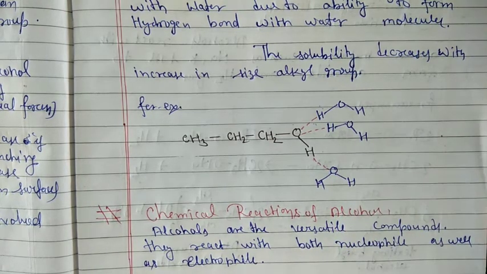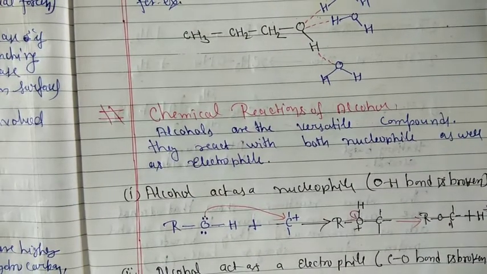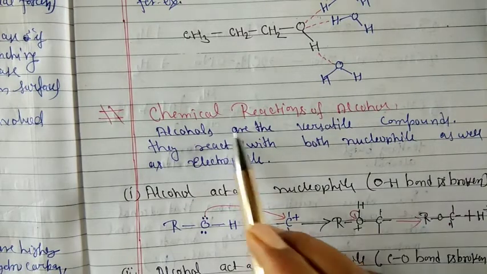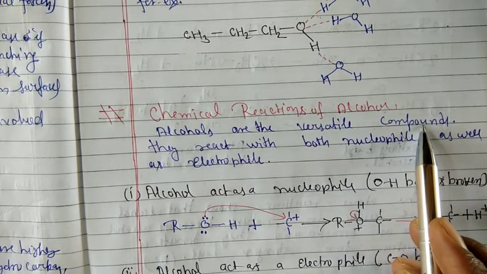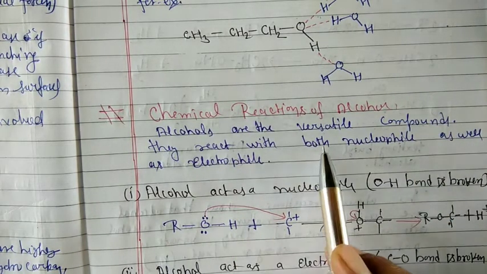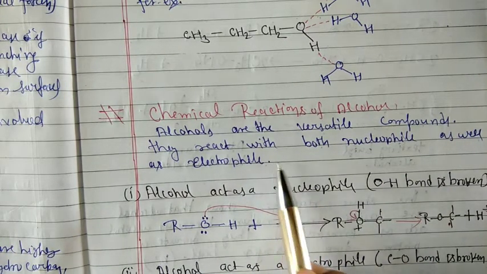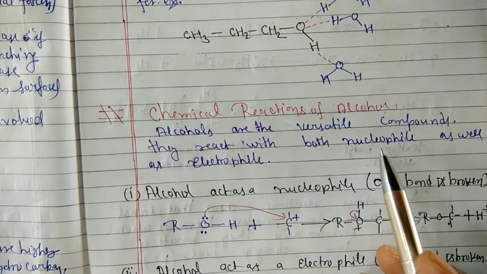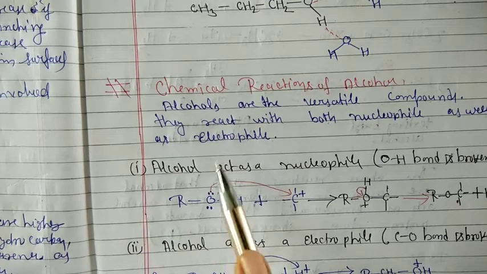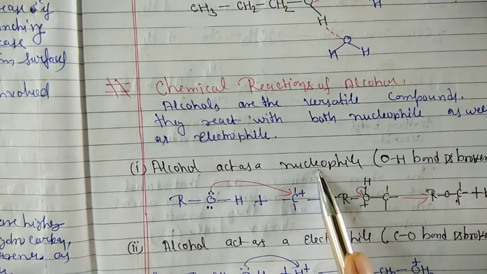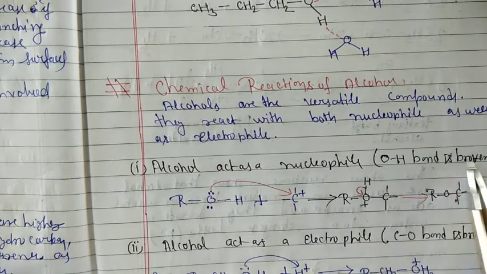Okay, let us now discuss chemical properties. We know that alcohols are versatile compounds. They react with both nucleophiles as well as electrophiles. How do they act as electrophiles and how do they act as nucleophiles? We see here, alcohols act as a nucleophile if the O-H bond is broken.